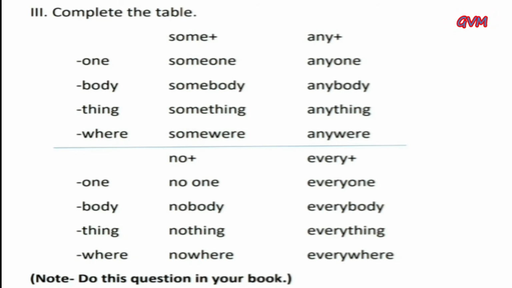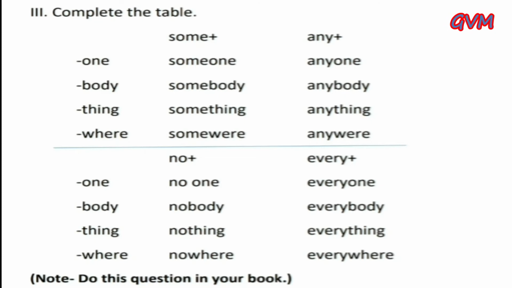In this table, we have our two words, some plus and any plus. And to the left of this table, we have one, body, thing, where. So, first one is some plus one, and the answer is someone. Any plus one, and the word is anyone. Second, somebody, anybody. Third, something, anything.